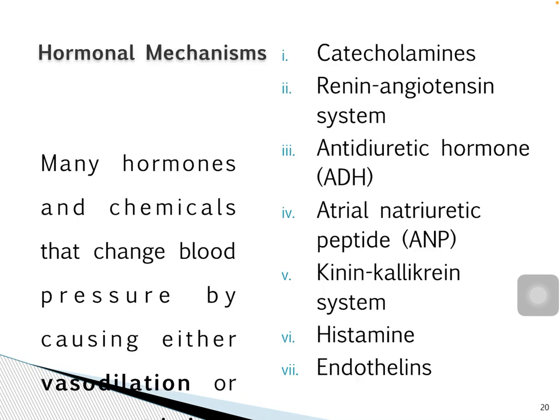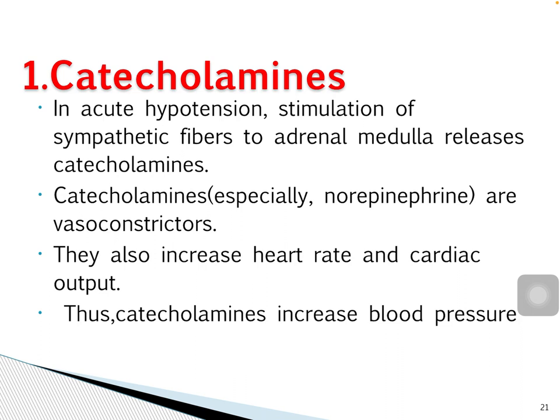Hormonal mechanisms involve some of the hormones. Regulation of blood pressure involves some of the hormones which either increase or decrease arterial blood pressure. That is catecholamines, renin-angiotensin system, antidiuretic hormone, atrial natriuretic peptide, kinin-kallikrein system, histamine and endothelins. Catecholamines: in acute hypotension, stimulation of sympathetic fibers to the adrenal medulla releases catecholamines, epinephrine and norepinephrine, which are vasoconstrictors. They increase heart rate and cardiac output.